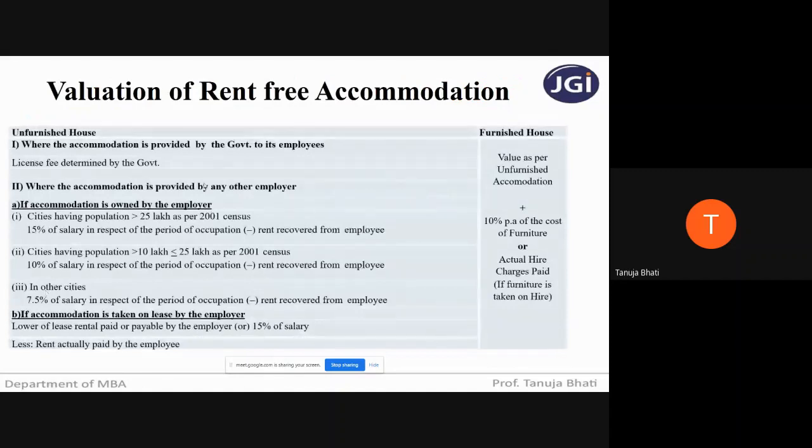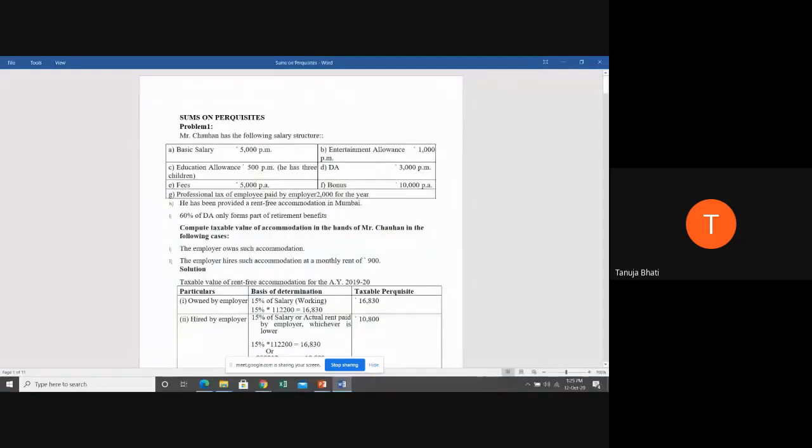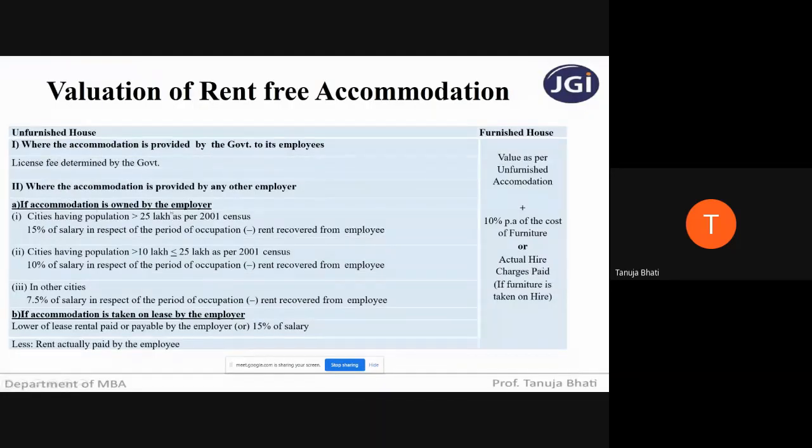to the rent-free accommodation part. Okay, students. Now, where the accommodation is provided by any other employer, that is what we have to see, because here it is not specified whether the employer is government or non-government. So we assume it to be non-government, because if it was a government employer, it would have been specifically mentioned. So it is a non-government employee. First is if accommodation is owned by the employer. For that, what is the taxable value? It depends upon the city.